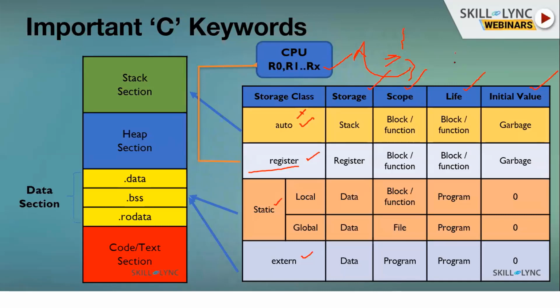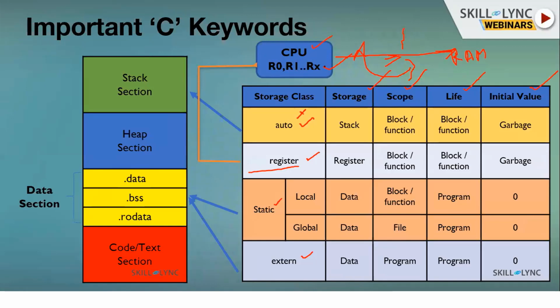But RAM is somewhere else, and if your processor has to go and get the value from the RAM, it has to travel all the way and get the value. It will take some time. But CPU registers are not like that. If you are using a for loop, and in the for loop you may be using variables like i, j, k, or other more frequently accessed variables, because you need to access them many times, you can declare those as register variables, so that they are stored in CPU registers, and there won't be much burden on the CPU to access the data.